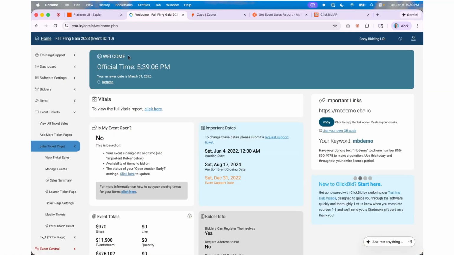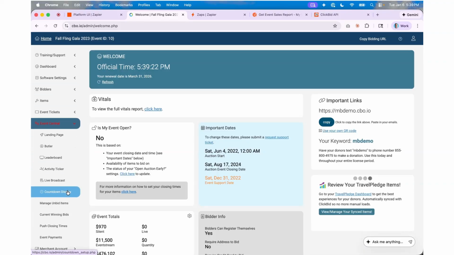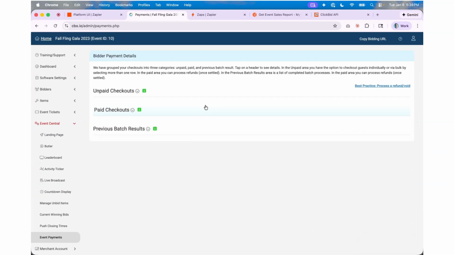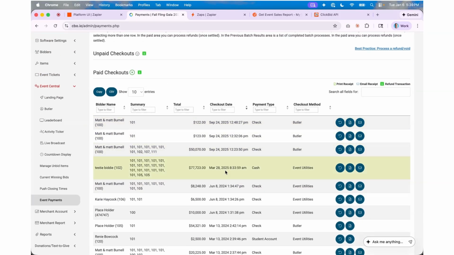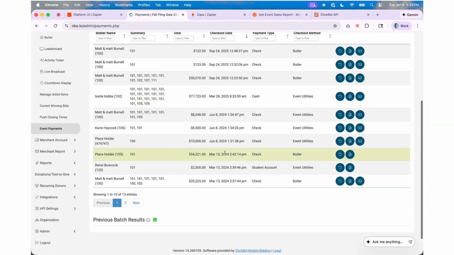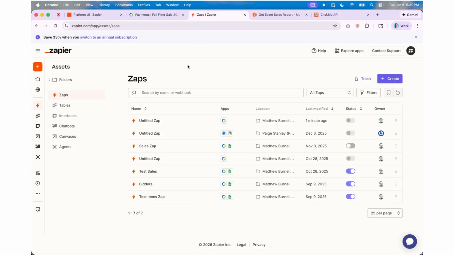So just to set up, I have my Fall Fling Gala. It's an old event, which is what I want. I want to showcase a little bit of this. I have two ticket pages and auction purchases and so on. If I go to event payments, you can see here paid checkouts. I have a bunch of stuff. Now, these are all dated quite a while ago, September of 2024 and so on. So very old stuff.